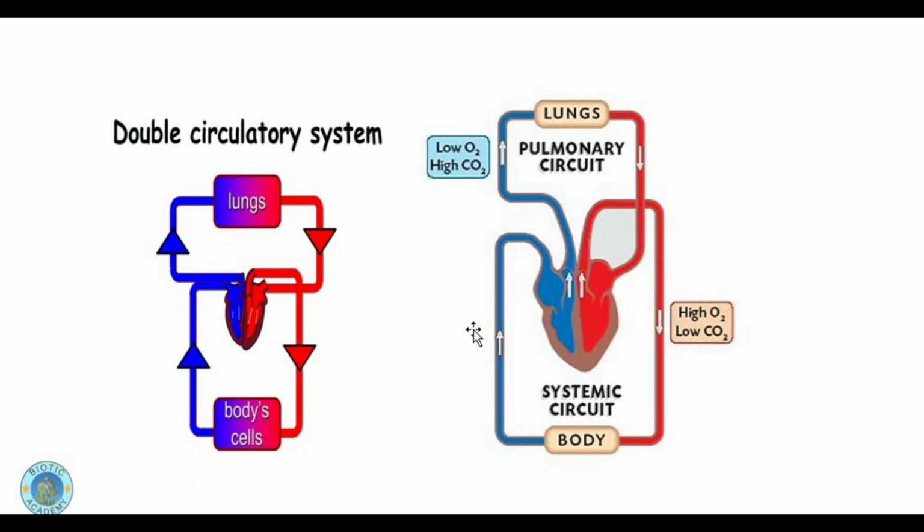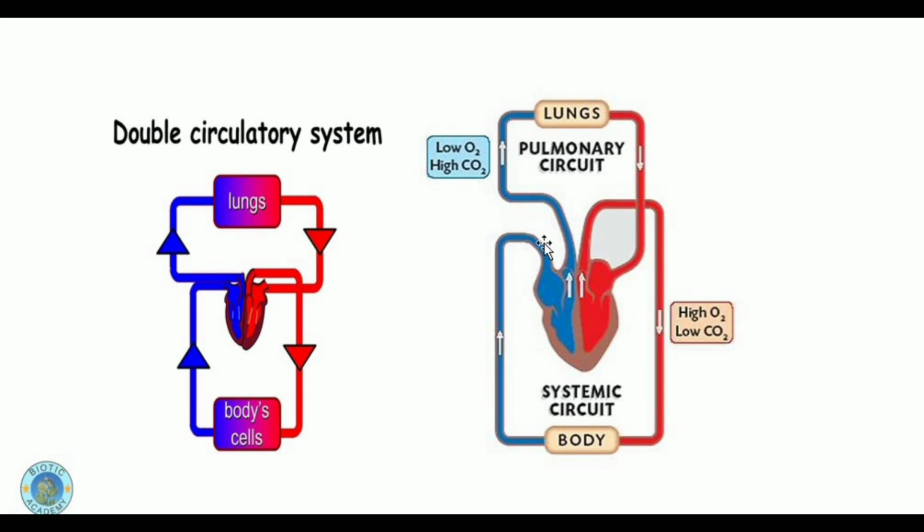How will it help to retain blood pressure? We need to have nutrients, glucose and oxygen reach each and every cell of the body at a faster speed. So this double circulatory system makes it possible for the blood to keep flowing in the vessels at a faster speed by visiting the heart twice in a single circuit.